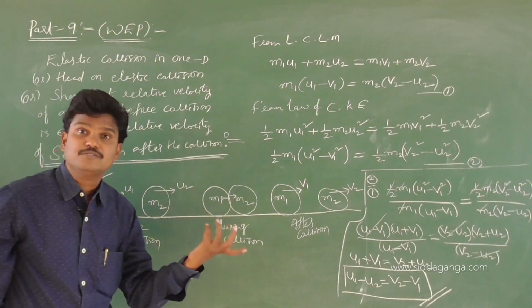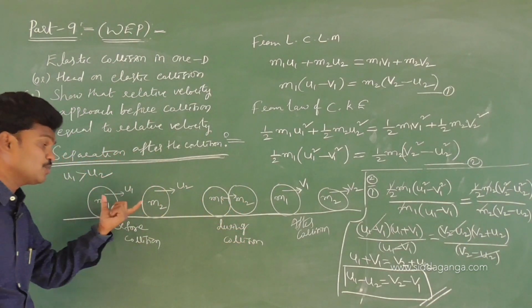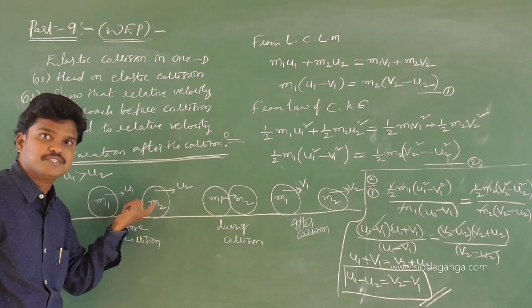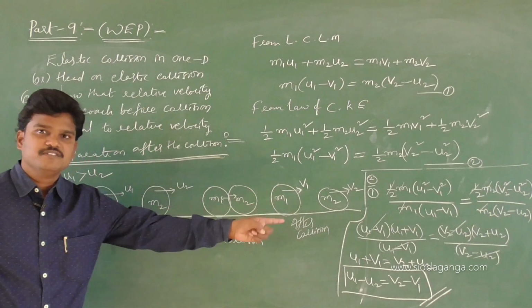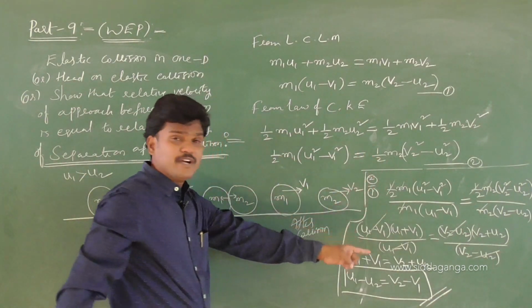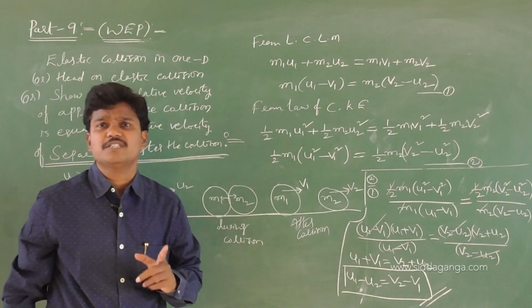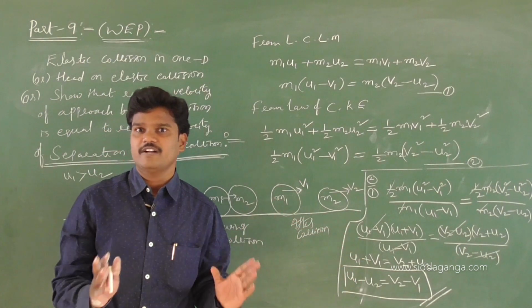That u1 minus u2 is the relative velocity of approach before the collision. v2 minus v1 is the speed at which they separate. v2 minus v1 is the relative velocity of separation after the collision. So now finally we verified.